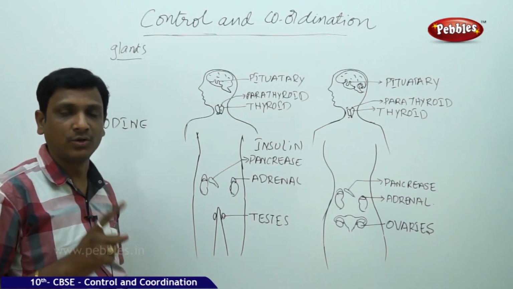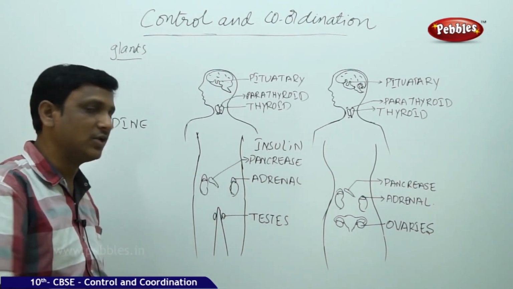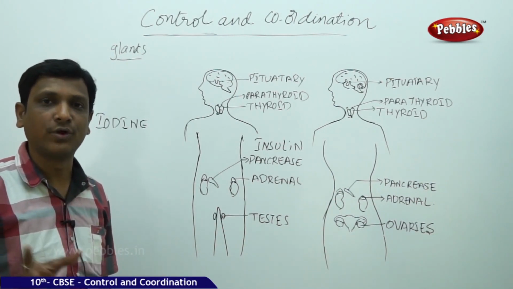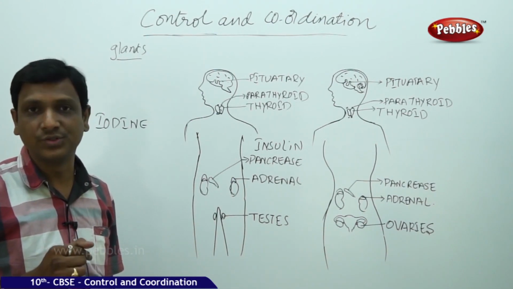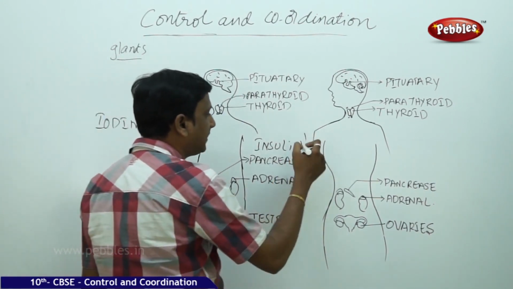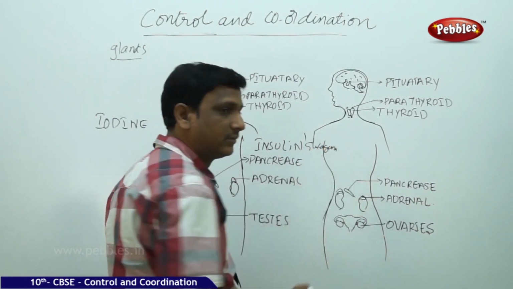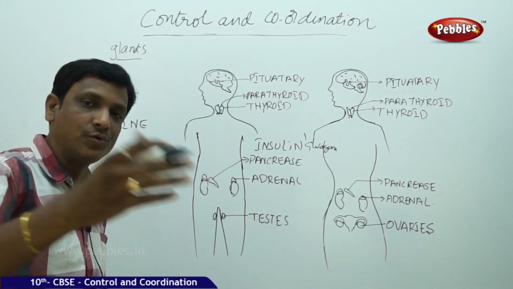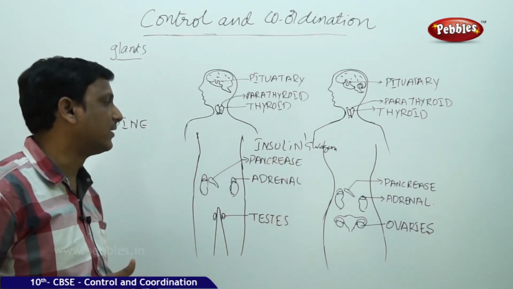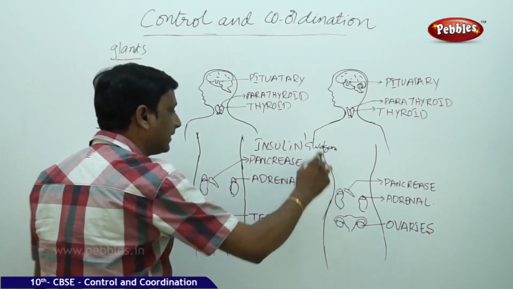It also secretes one more hormone called glucagon. Glucagon acts in the opposite way to the insulin. You have not taken anything, you are fasting. You have some puja, till afternoon you are not eating anything. But your cells, your body needs glucose. So the glucose has to be supplied. Then the other one, who is that? Glucagon. This glucagon converts the stored food in the liver to glucose again and puts it in the blood. So these two hormones work in opposite, antagonistic way. Insulin, glucagon. These two hormones are secreted by pancreas.